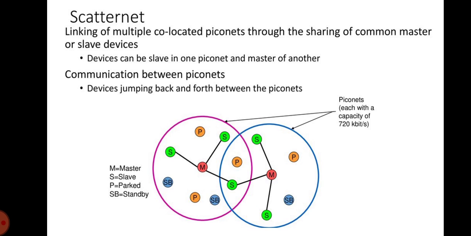All users within one piconet have the same hopping sequence and share the same 1 megahertz channel. As more users join the piconet, the throughput per user drops quickly. This led to the idea of forming groups of piconets called scatternets. So a scatternet is nothing but a group of piconets. In the example, the scatternet consists of 2 piconets in which one device participates in 2 different piconets. Both piconets use a different hopping sequence, always determined by the master of the piconet.